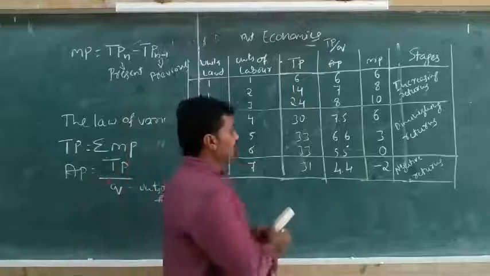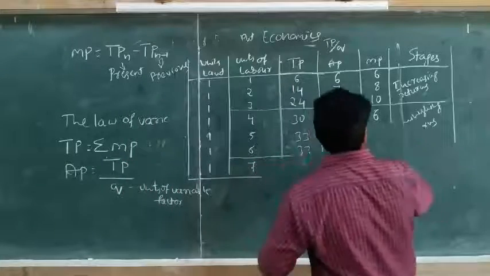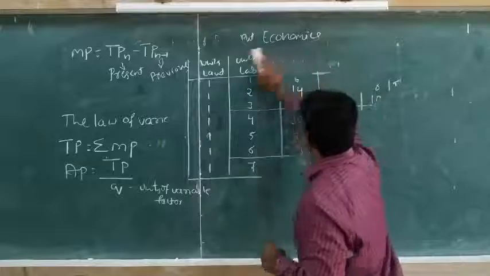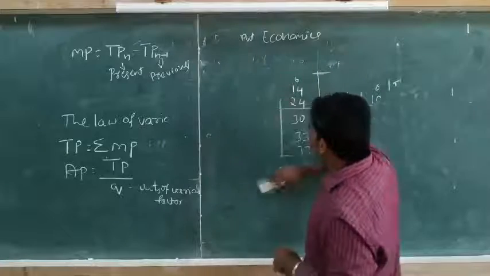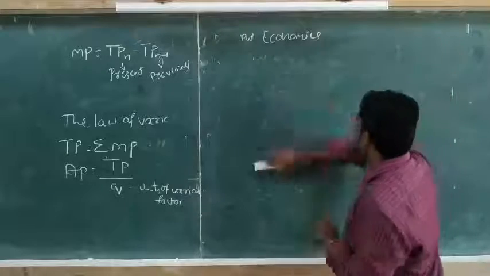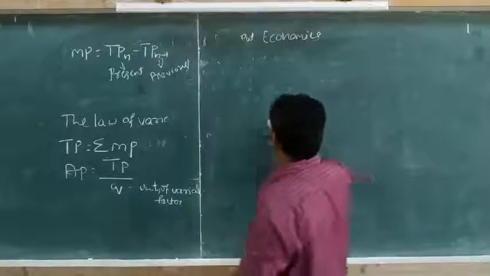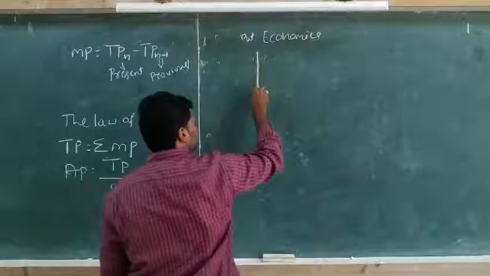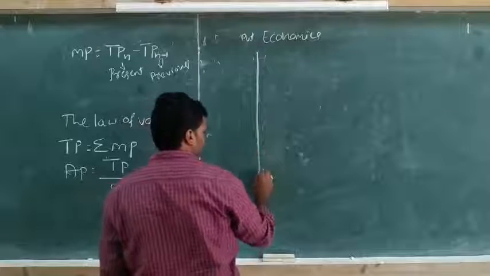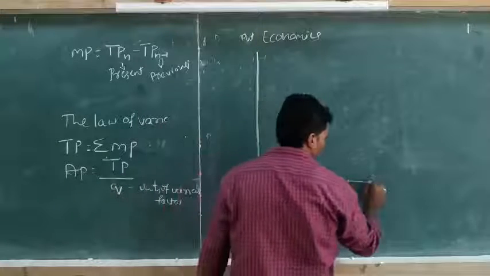When we present it through a diagram, we can get three curves, that is total product, average product and marginal product, through the three stages of production. Observe here. I am drawing the diagram.